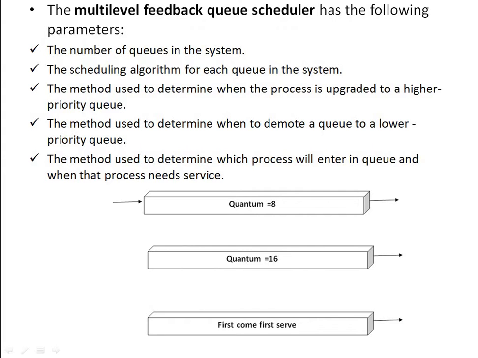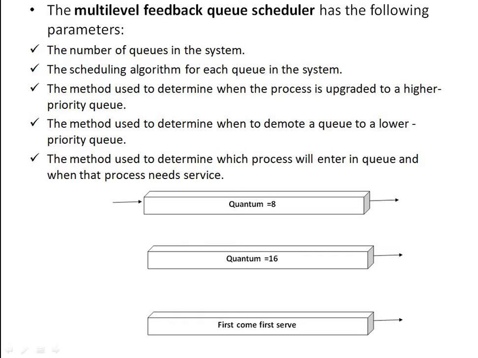Next, that is the multi-level feedback queue. In this scheduling, the processes are not permanently assigned to a queue on entry to the system. The processes are allowed to move between queues. A separate queue is maintained for processes with different CPU burst or CPU time characteristics.